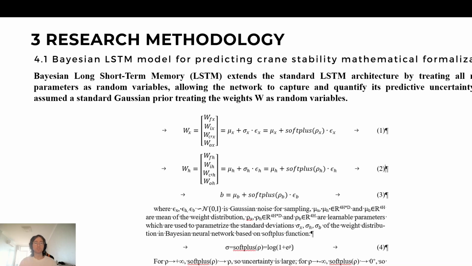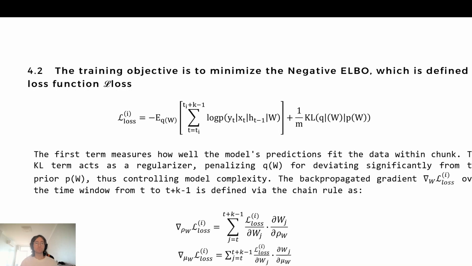Research methodology. Bayesian LSTM extends the standard LSTM architecture by treating all model parameters as random variables, allowing the network to capture and quantify its predictive uncertainty. We assume the standard Gaussian prior, treating weights W as random variables. The training objective is to minimize the negative ELBO, which is defined by a loss function.